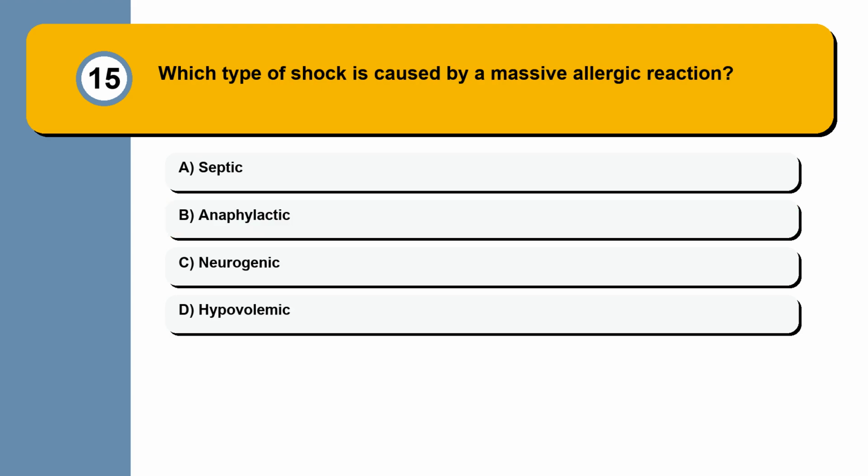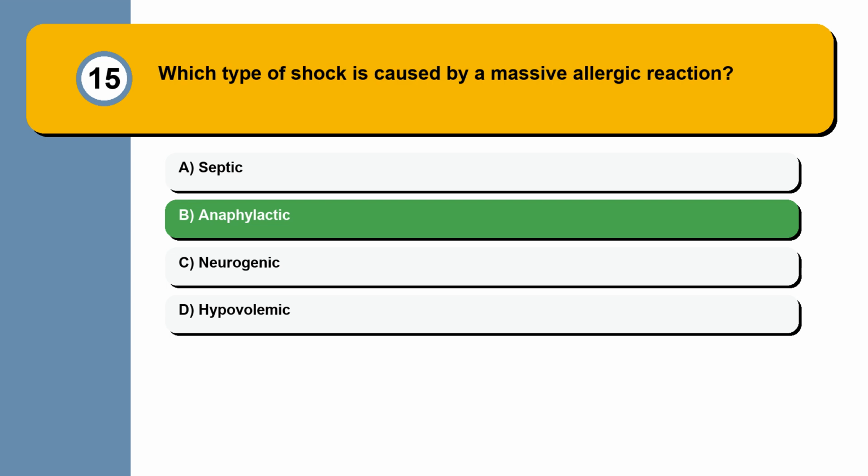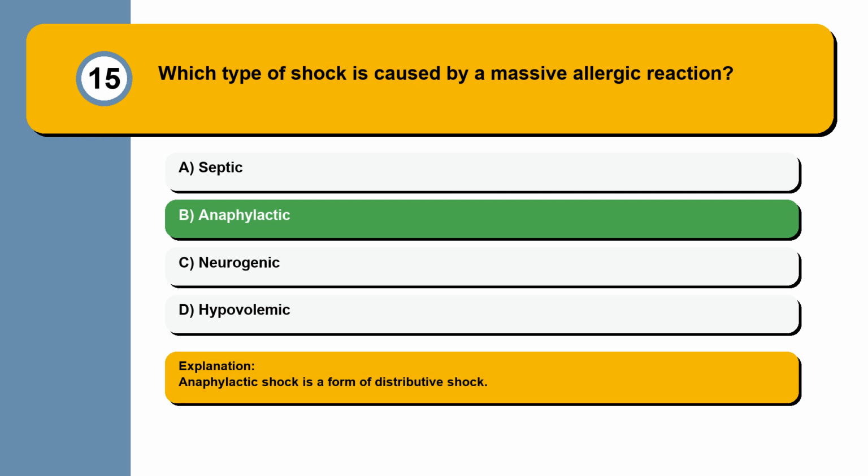Question 15. Which type of shock is caused by a massive allergic reaction? Septic, anaphylactic, neurogenic, or hypovolemic? Anaphylactic shock is a form of distributive shock.